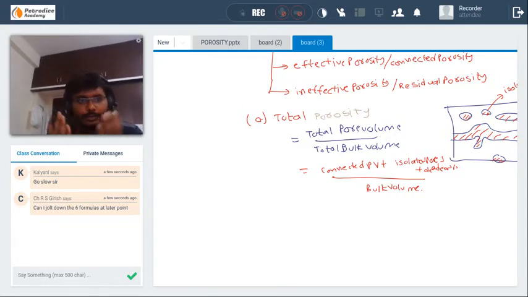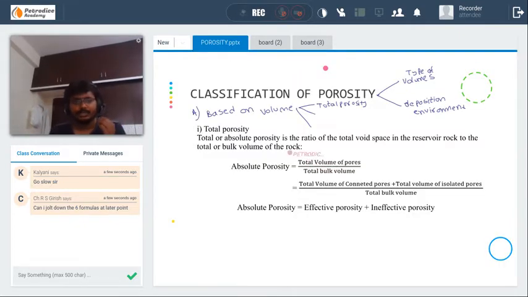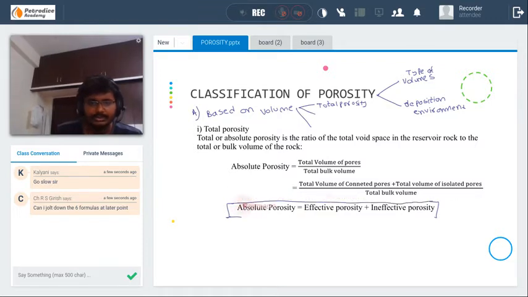It is defined as the total pore volume associated with the formation divided by the total bulk volume of the rock. The total or absolute porosity is the ratio of total void space in the reservoir rock to the total or bulk volume of the rock. Try to note on this one. The absolute porosity is equal to effective porosity plus ineffective porosity. This is a relation between those three. We will try to derive this one also.